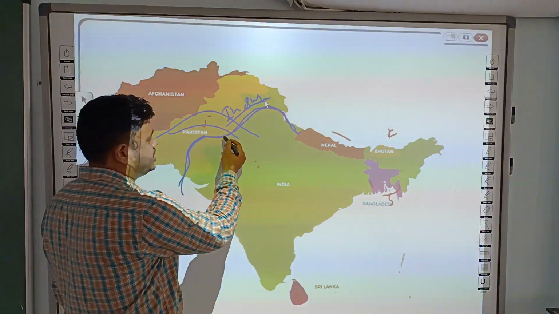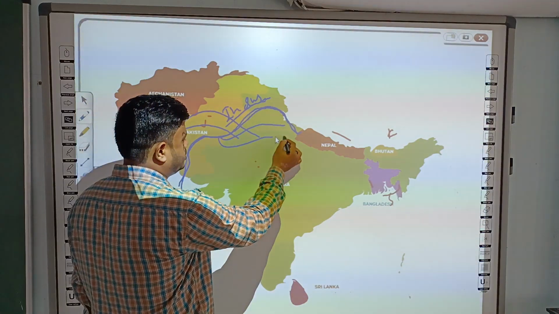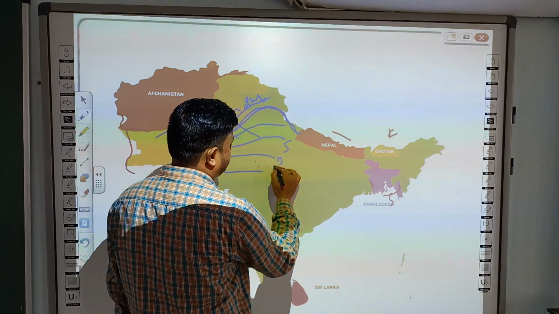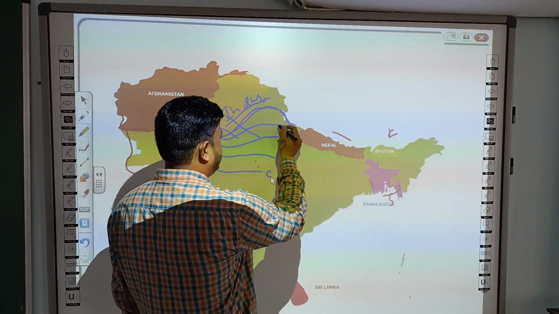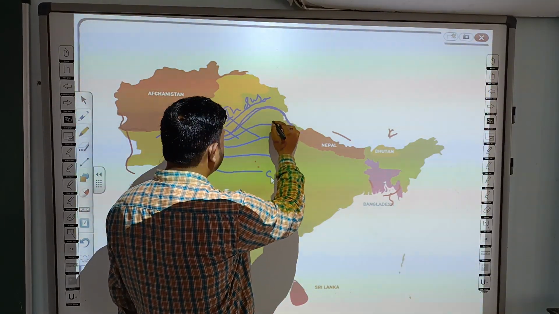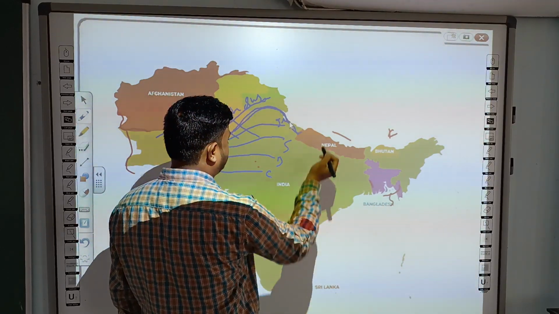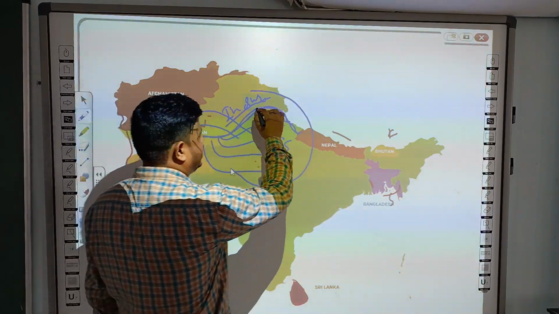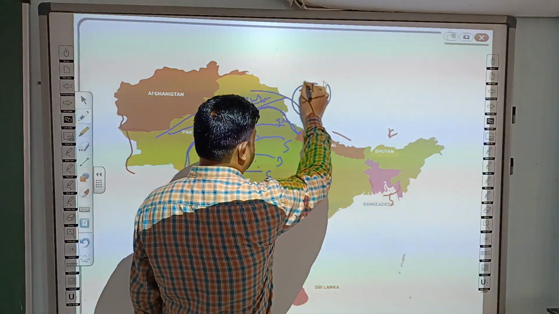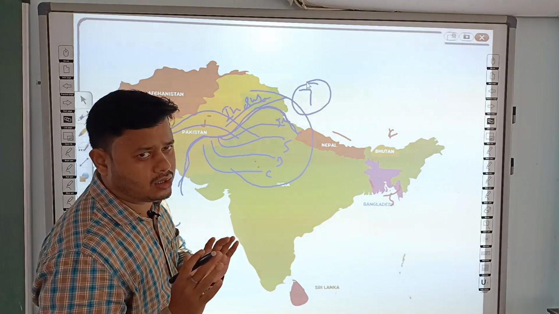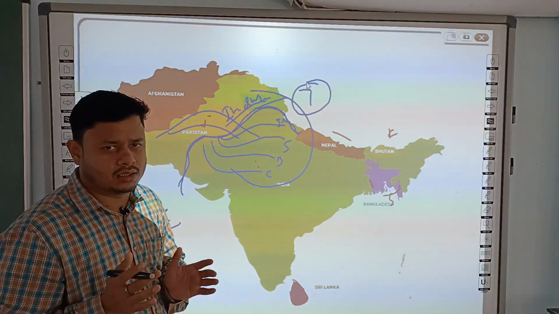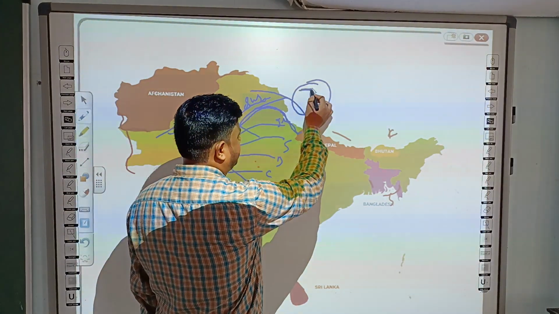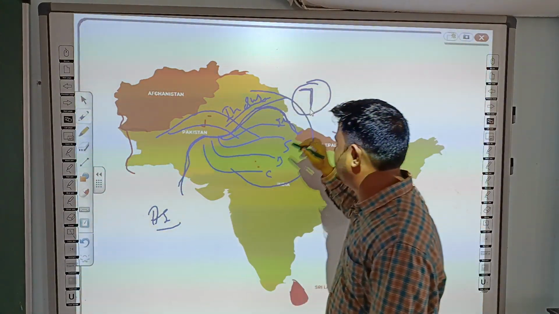As well as Indus, it has 5 tributaries. We all know Indus has 5 tributaries: Satluj River, Byas River, Chambal River, then Jhelum. Basically Indus and its 7 tributaries, including the Saraswati river also, which does not exist today, it is dried up. So these are 7 rivers. So this place was known as what?